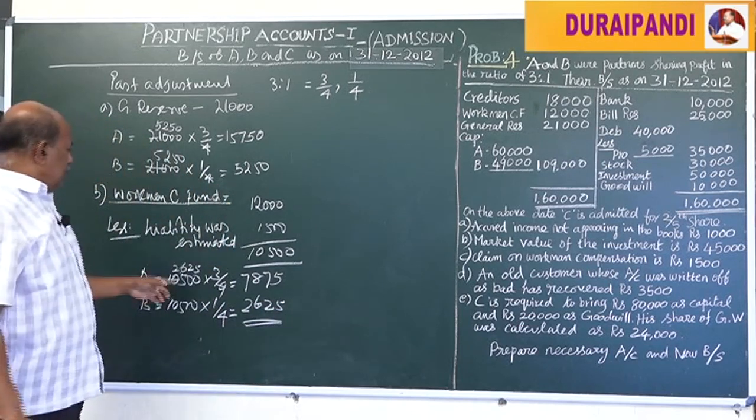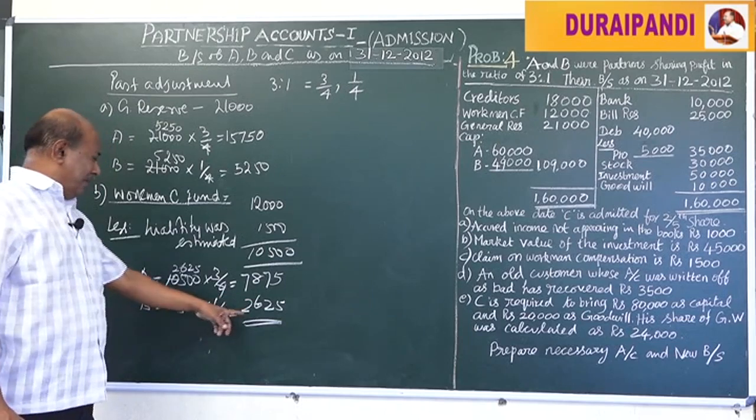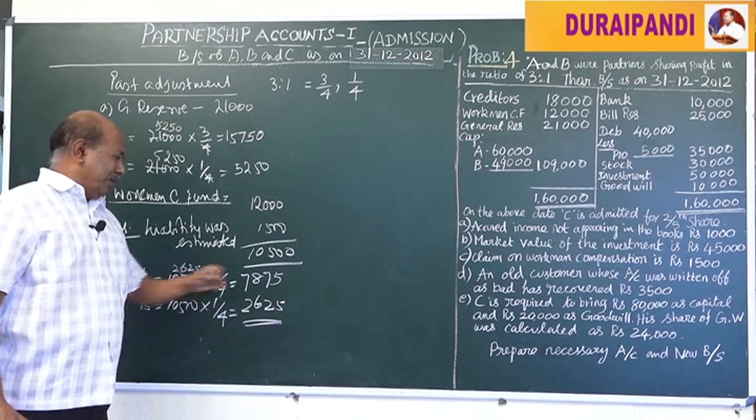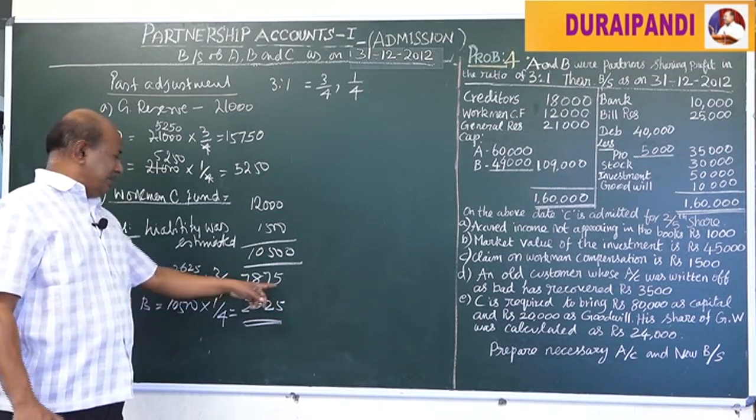Here for A 7,875, for B 2,625. This amount should be credited to the concerned partners' capital accounts.